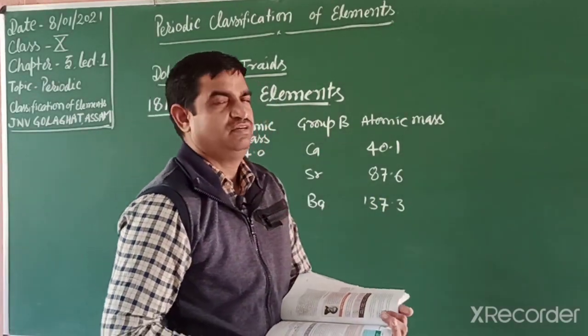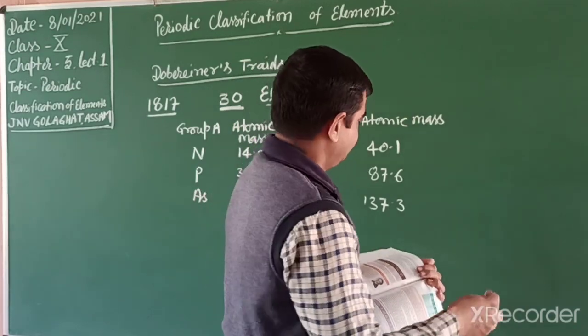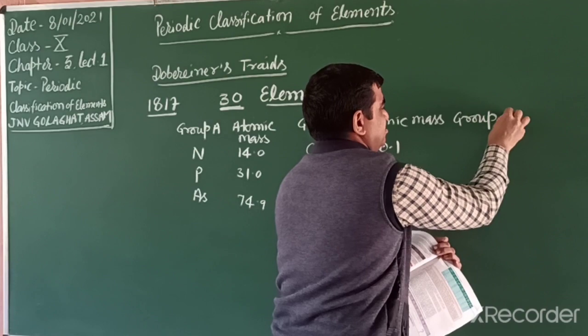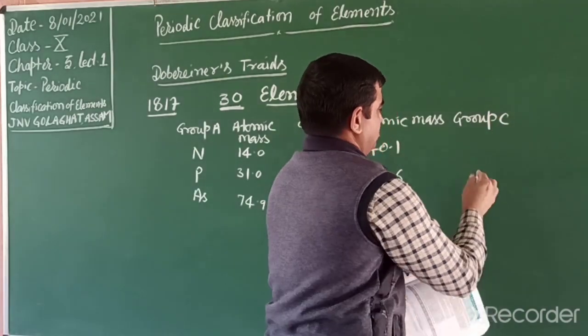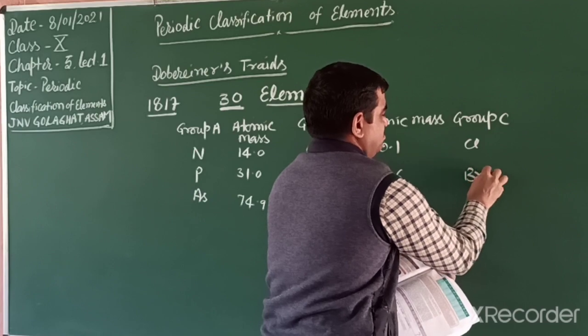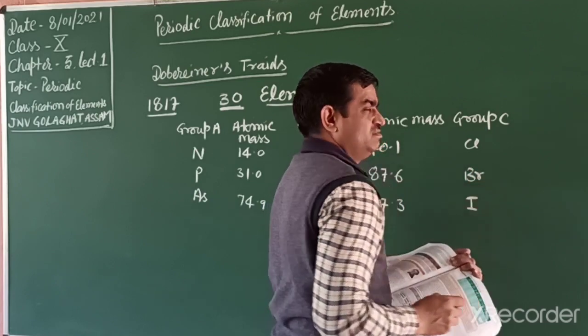In a similar way, another group is given, group C: chlorine, bromine and iodine.